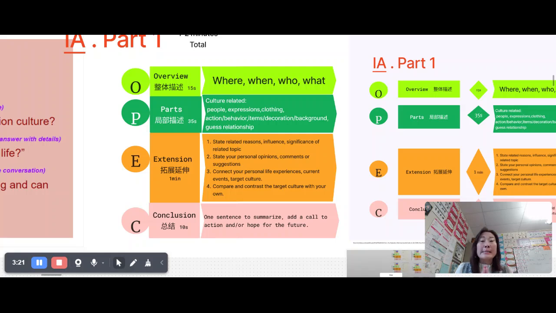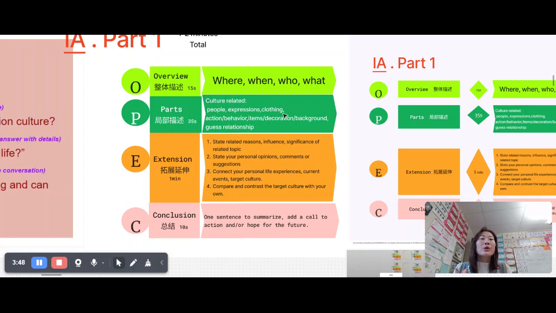And C is conclusion. Quickly use 1 or 2 sentences to conclude what this picture is about, and make sure you have a call to action. 我呼吁中国政府要多进行环保。Something like that, a call to action. So that's your OPAC. Remember this structure when you have the 15 minutes to write bullet points, the 10 points you want to talk about. Brainstorm the OPAC: overview, parts, extension, and conclusion.